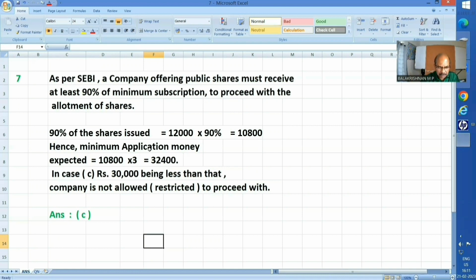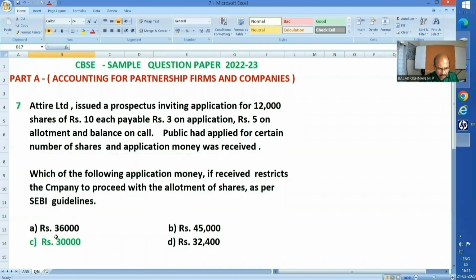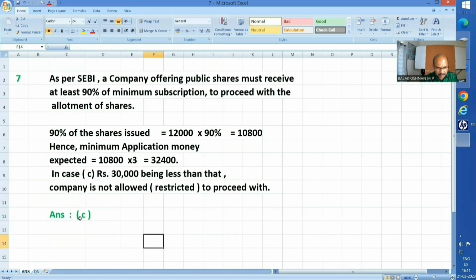Hence, minimum application money expected is 10,800 into rupees 3. 3 is the application money per share. So 32,400. However, in case of C, rupees 30,000 is less than that. Hence, company is not allowed, or in other words, company is restricted to proceed with allotment. Hence, our answer is C.